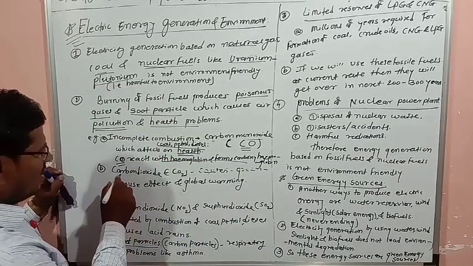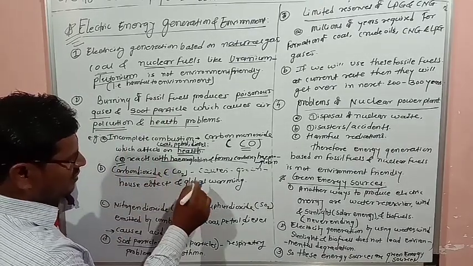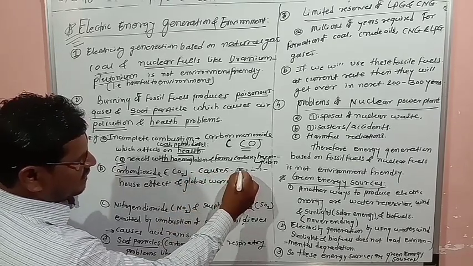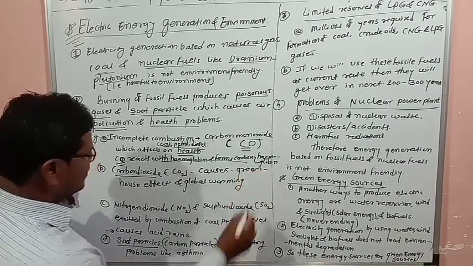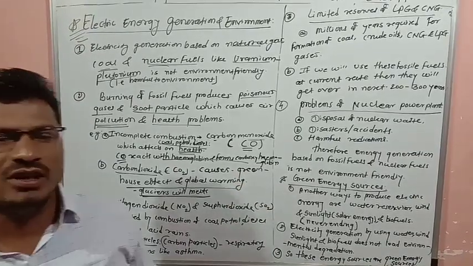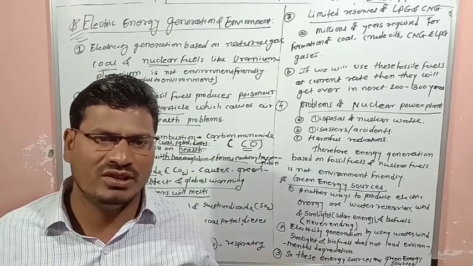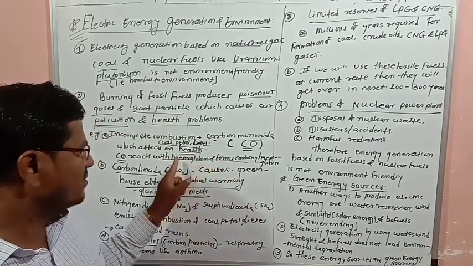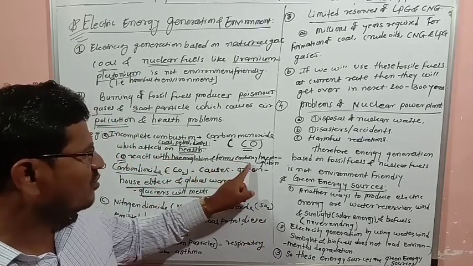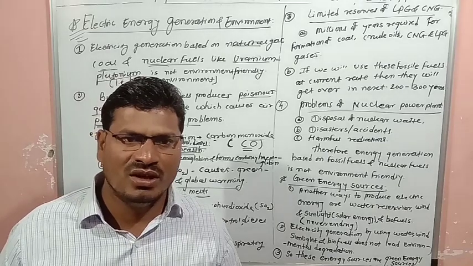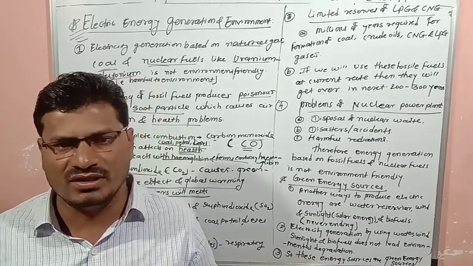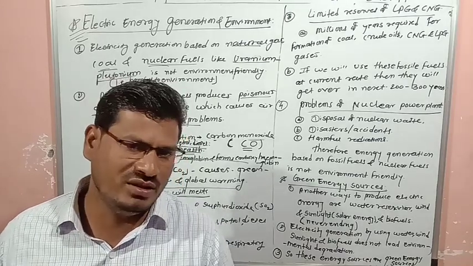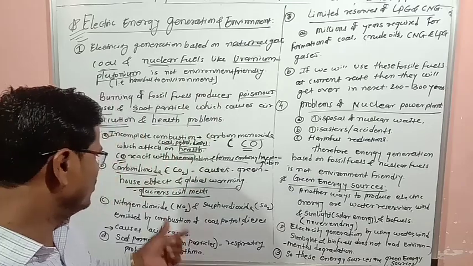Next is carbon dioxide, CO2, and carbon dioxide causes the greenhouse effect as well. So carbon monoxide reacts with hemoglobin and produces carboxyhemoglobin, which is dangerous for the oxygen carrying capacity. The oxygen carrying capacity of blood decreases, so the person dies of suffocation, with less oxygen.